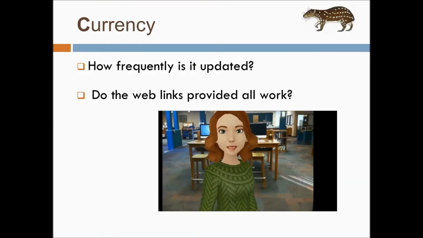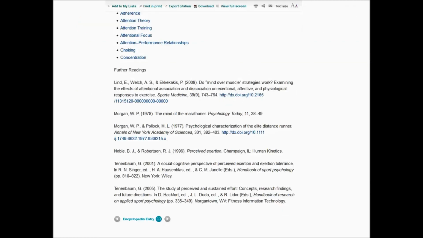If it's a reference book or a website, you want to know how frequently it is updated. You also want to look and see if there are any web links. Do they all work? This is from a reference book that is available online. Notice that one of the sources is from 1977. You'll want to click on the link to make sure that it still works.